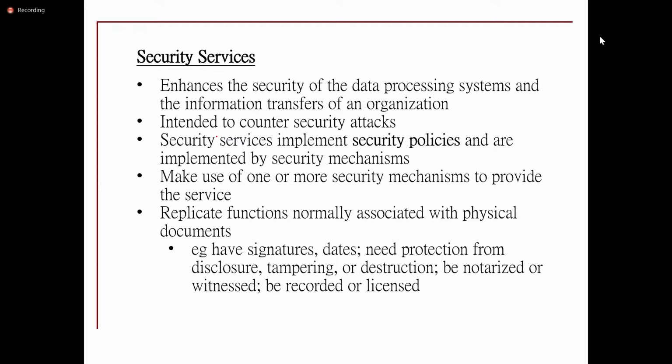Services, in the sense, simply provide confidentiality. And before establishing the connection, first it will check the authentication of the users, whether they are authenticated users or not.